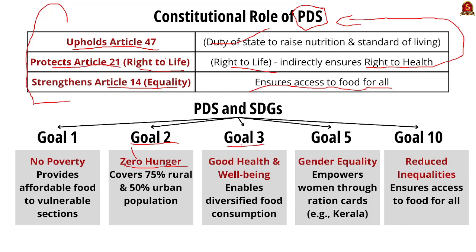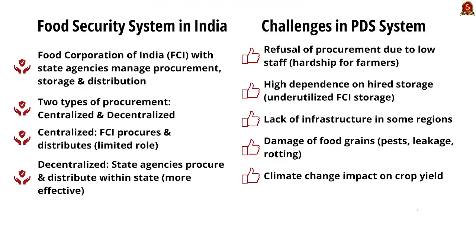Moving on, goal 3, which stresses good health and well-being, is a direct outcome of the PDS system. And goal 5 of gender equality is also related to PDS. And also goal 10 of reducing inequality by ensuring access to food for all is an objective and outcome of PDS. So moving on, let us see the food security system in India in brief.